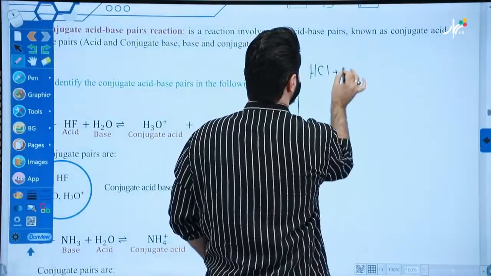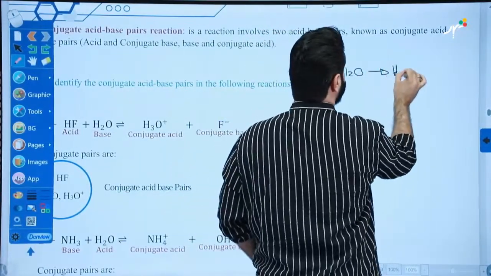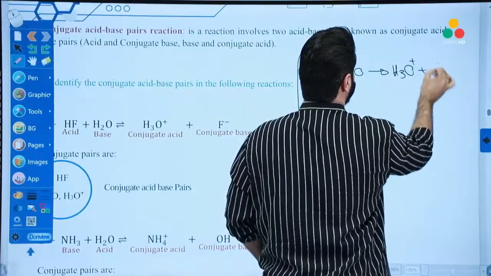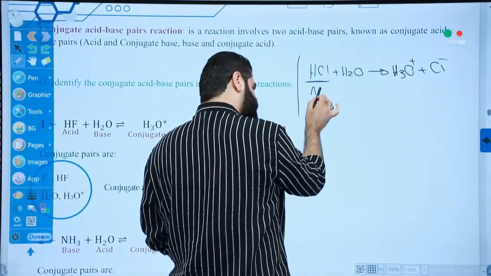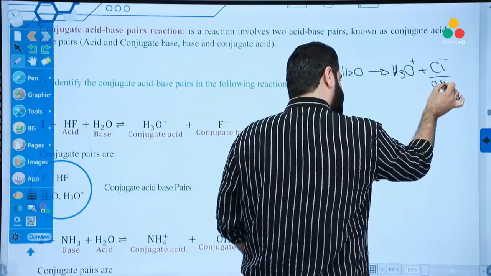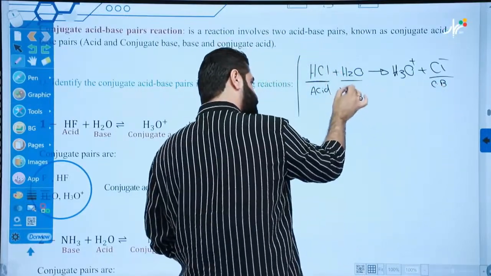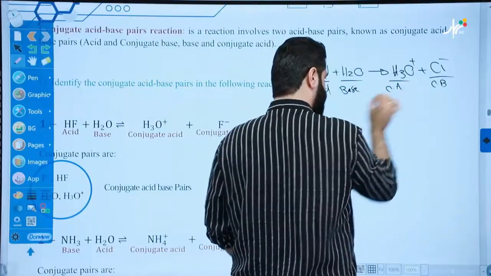HCl plus H2O to form H3O and Cl negative. Good? What is HCl? The acid. So this one will become a conjugate base. H2O is a base. This one is a conjugate acid. Good.